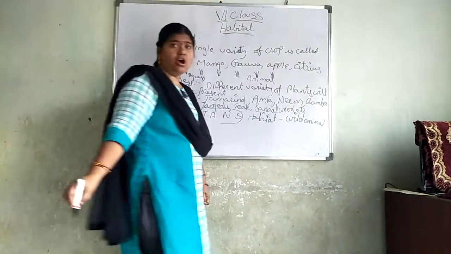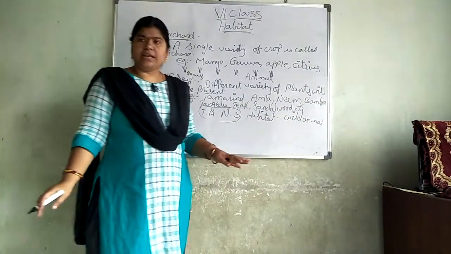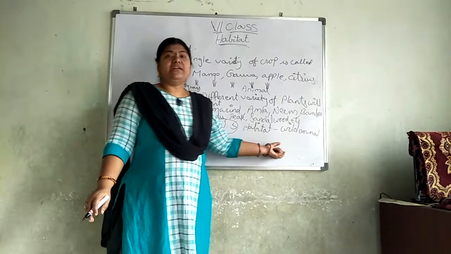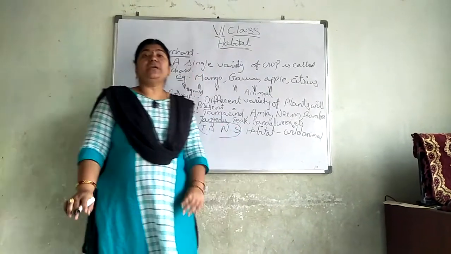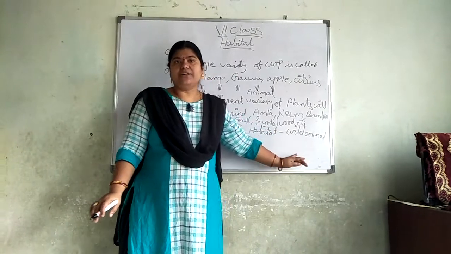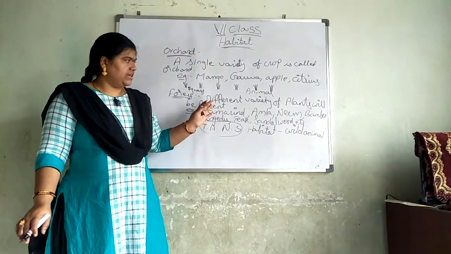Orchard is not a habitat for any animal, but forest is a habitat for wild animals. You cannot destroy or disturb the habitat of wild animals in the forest.